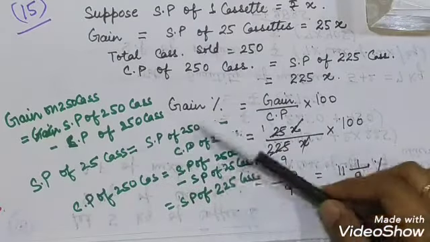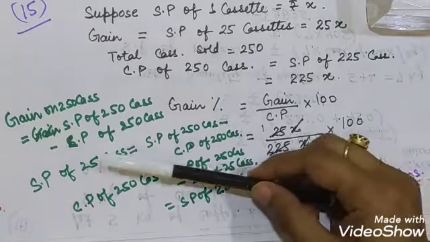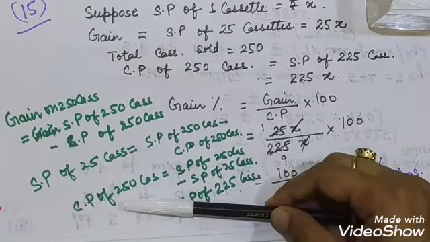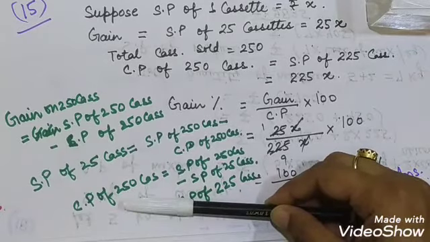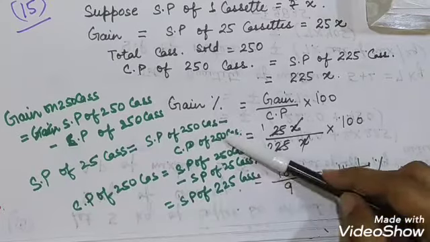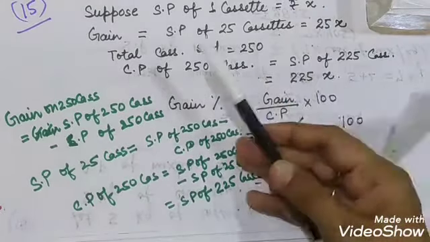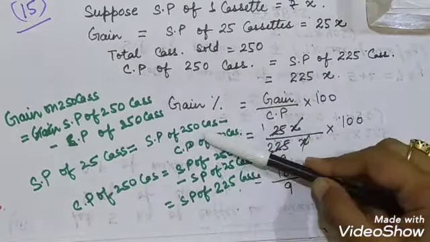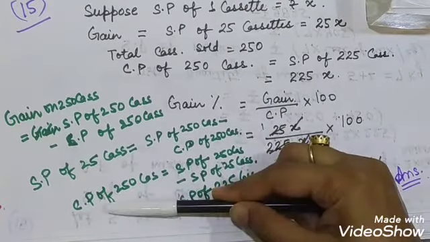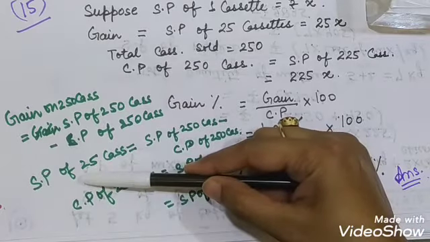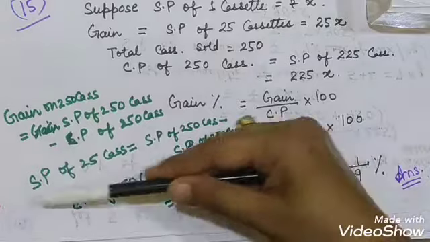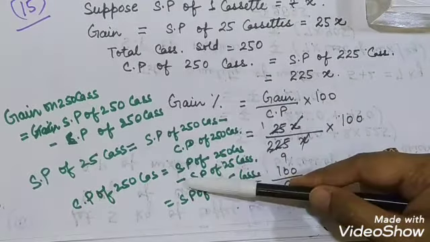Then I will rearrange the terms. I'll send the selling price to one side and the cost price to the other side. So I'm sending the cost price of 250 cassettes from the right-hand side to the left-hand side. When it moves from this side to that, the minus sign in front of it becomes plus. Similarly, when this moves from here to there, it has a plus sign, so it changes into minus.